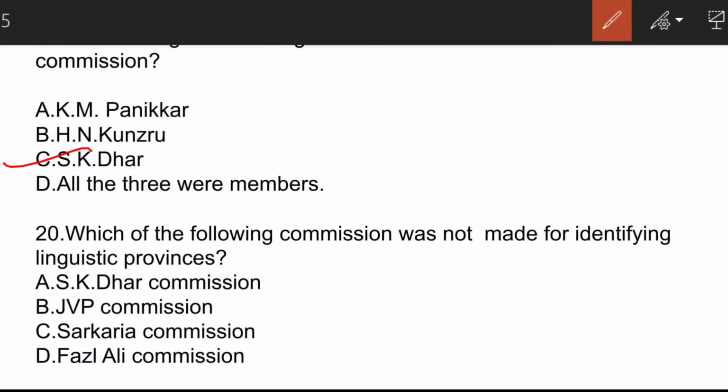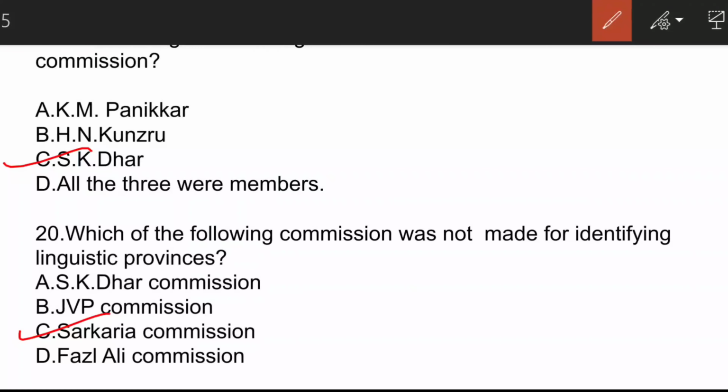The next question is, which of the following commission was not made for identifying the linguistic province? The correct answer here is option C, Sarkaria Commission. Sarkaria Commission was formed to improve the center-state relations.